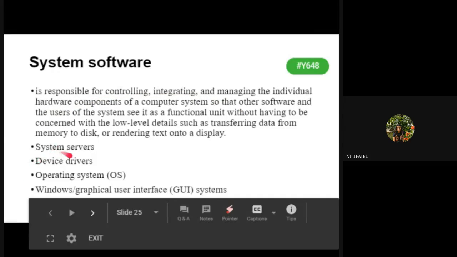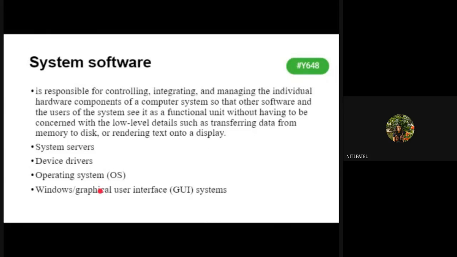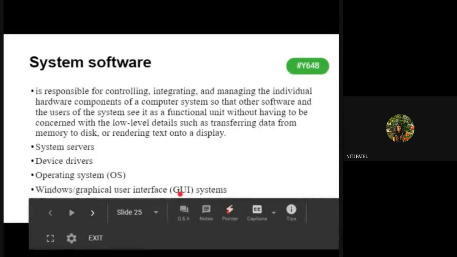Your system servers, device drivers, operating systems, your GUI, all these are considered to be system software. Now what was happening previously, when coding was not in that demand, we did not know how to code for an operating system. We did not know how to make a GUI. But now since the technology is progressing, users are now aware how to make a GUI, but they are still not aware how to make an operating system.